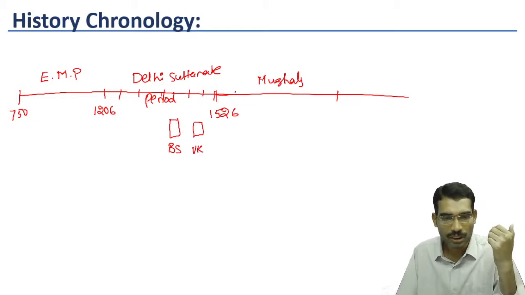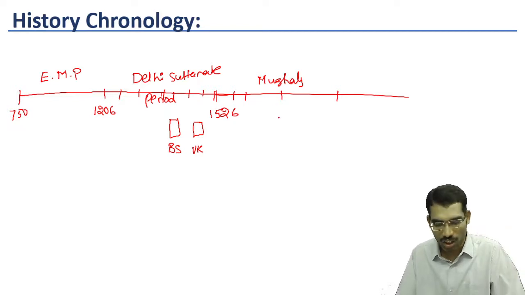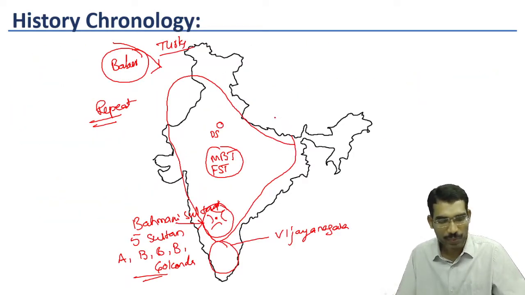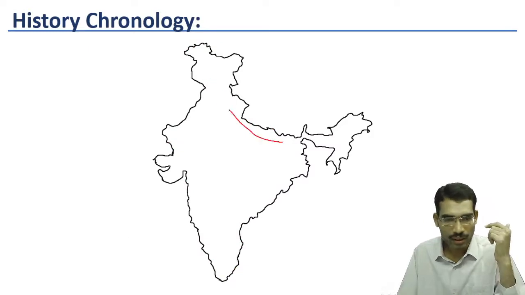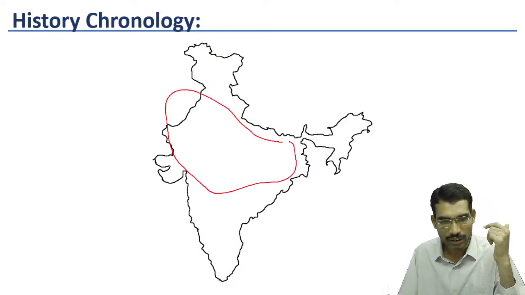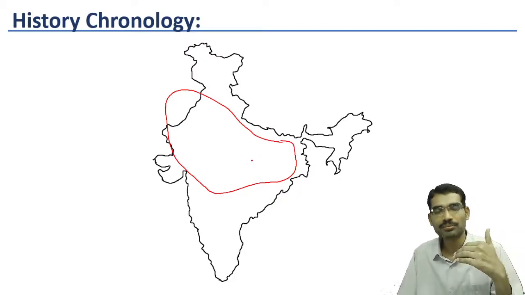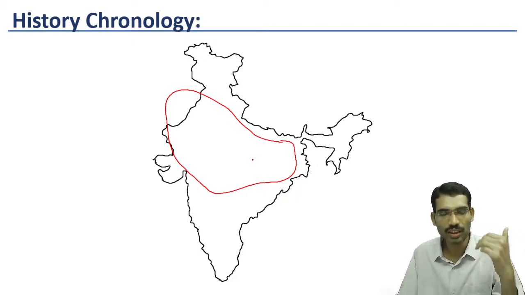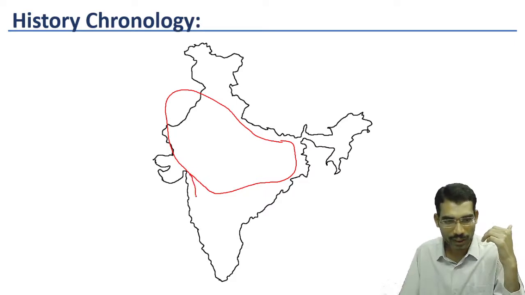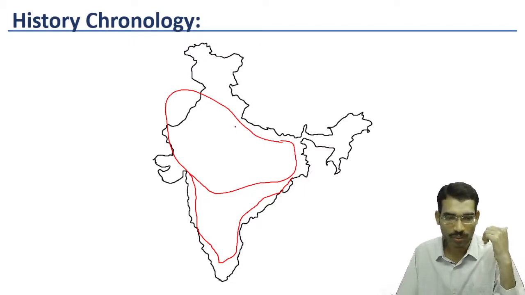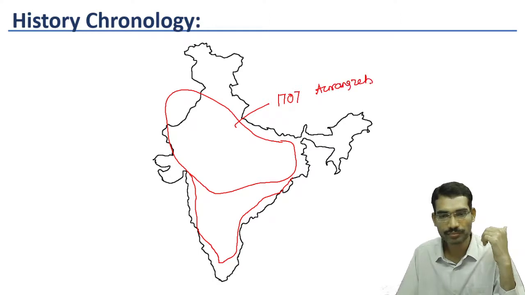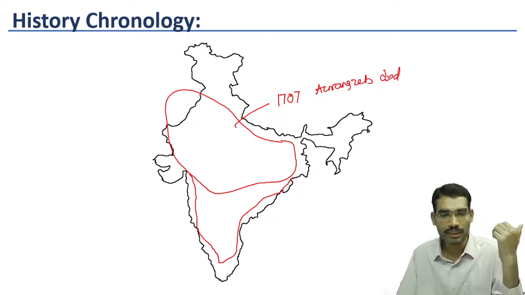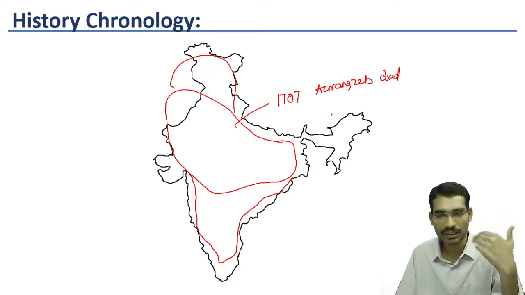Mughals, now initially Babur, then Humayun for some time, then Akbar. He enlarged his empire into many dimensions. Akbar tried to create a large empire. Then after him, his successors Jahangir, Shah Jahan, Aurangzeb. By the time Aurangzeb came, he almost made a pan-Indian empire. So by 1707, when Aurangzeb died, most of the Indian subcontinent came under one administration, that is Mughals.